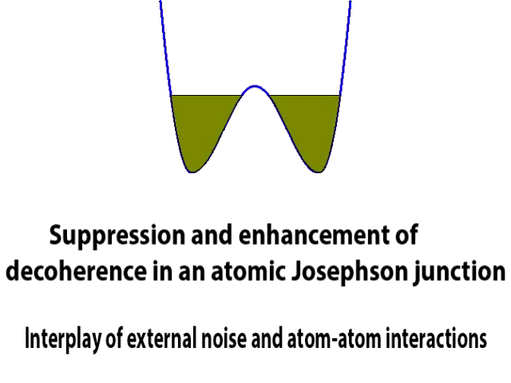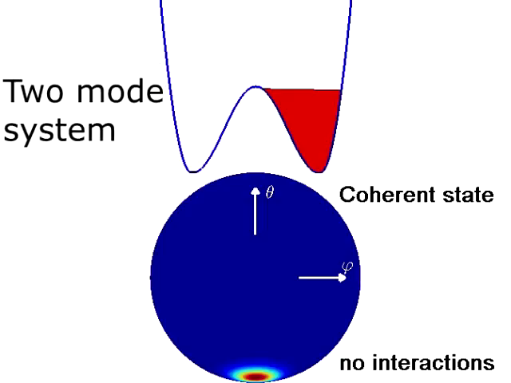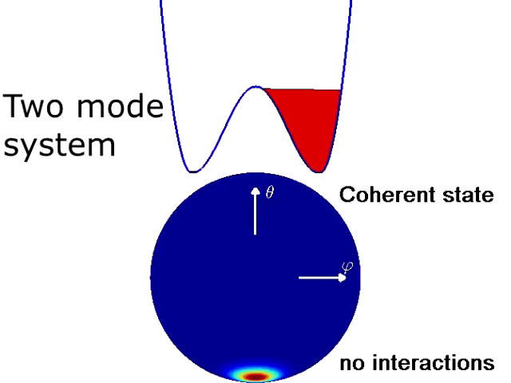This paper is about the coherence of an atomic Josephson junction in the presence of external noise. The dynamics of a Bose-Einstein condensate of many atoms in a double well potential is equivalent to a Josephson junction of two superconductors with a tunneling barrier between them. The system can be thought of as an ensemble of many two-level systems represented by the Bloch sphere.